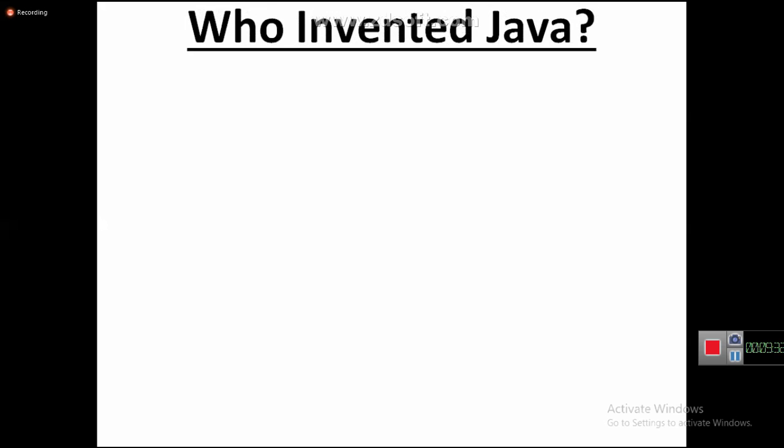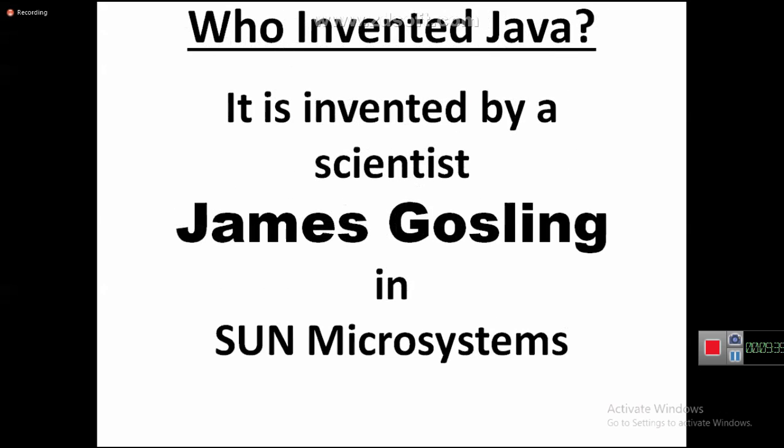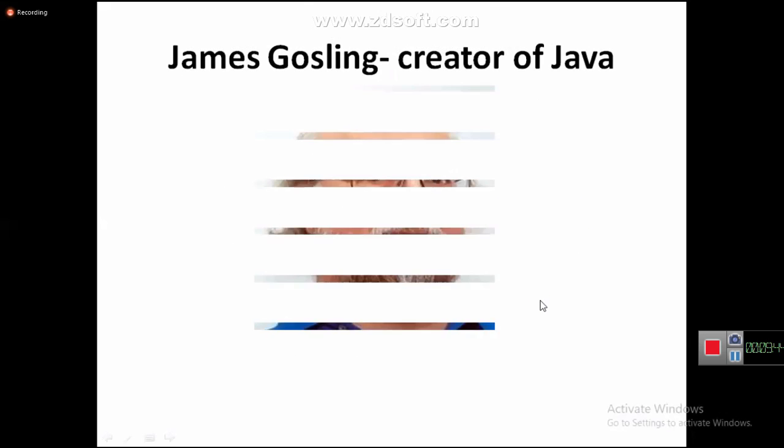Who invented Java? Java was invented by James Gosling at Sun Microsystems. Who is James Gosling? He is Mr. James Gosling.